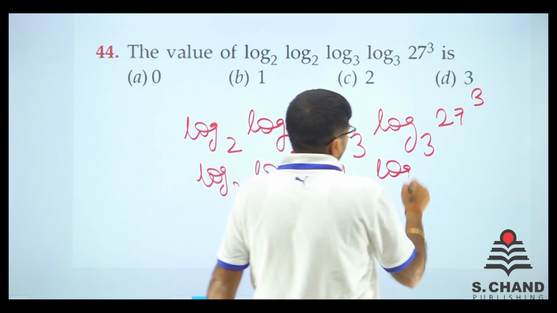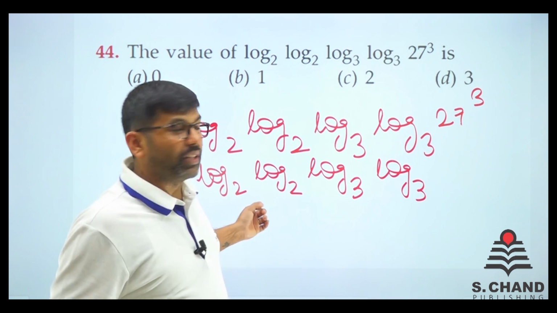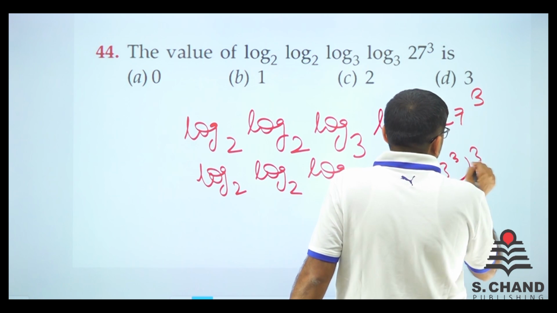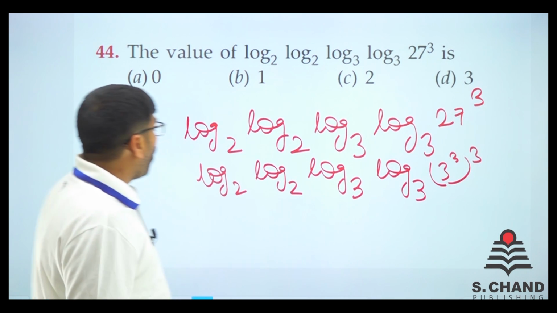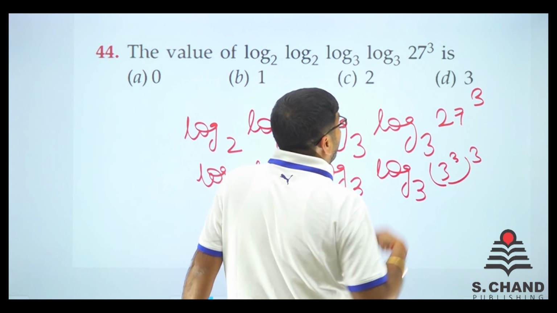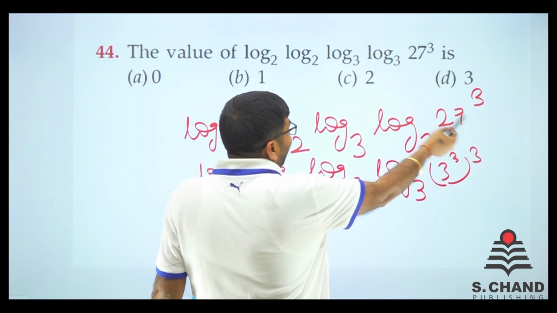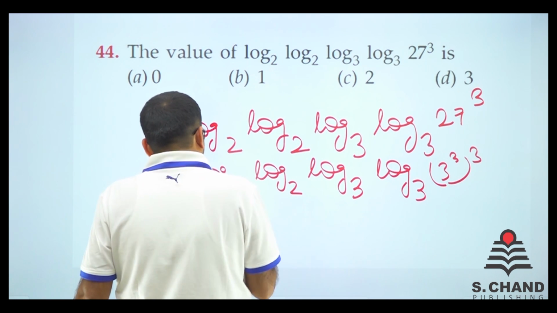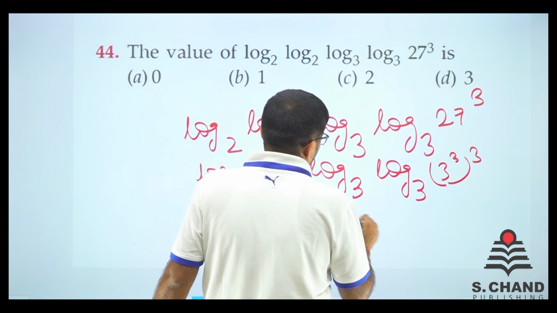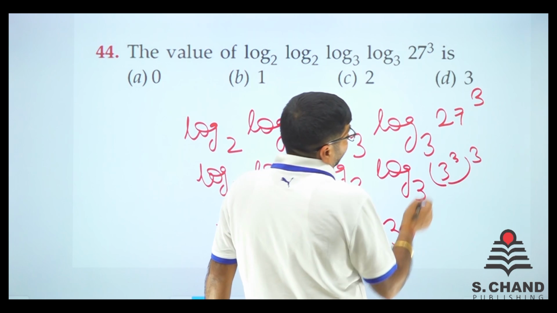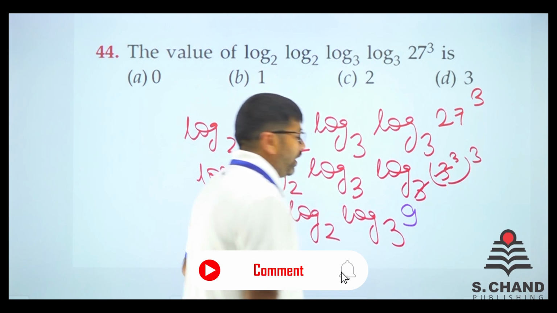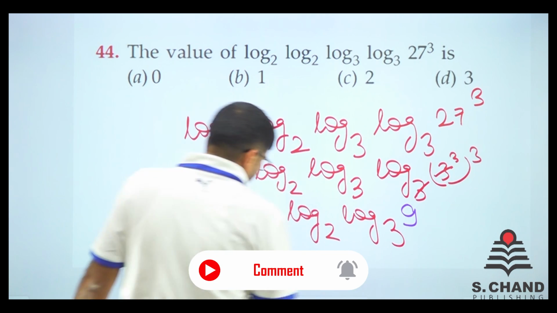All these 2s and 3s are bases. 27 can be written as 3 cube, to the power 3. Now 3 and 3 cancel out, 3 into 3, 9 remains, because that 3 and 3 will come here. So the final value will be log 2, log 2, log 3 of 9.